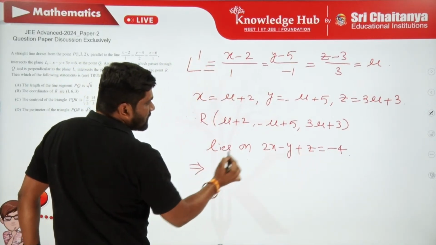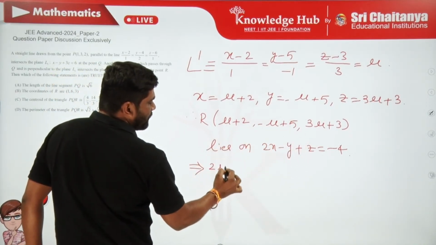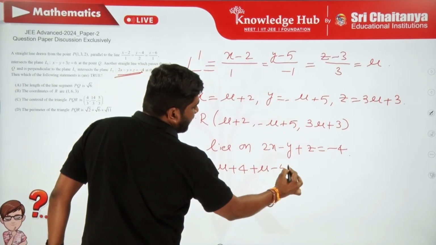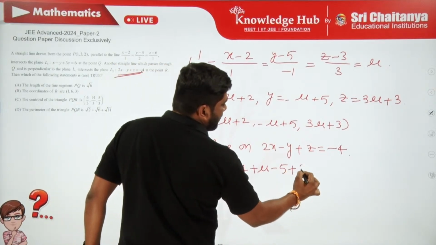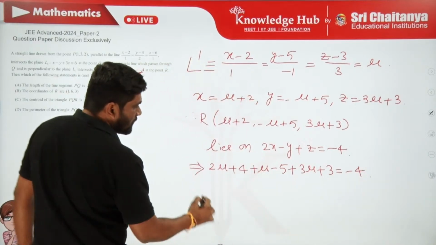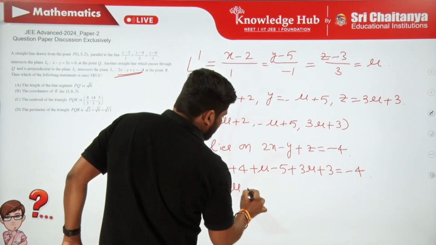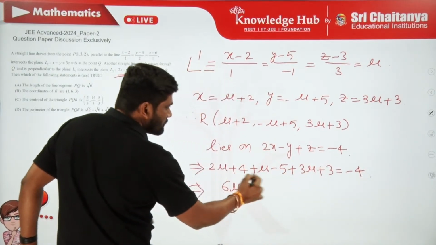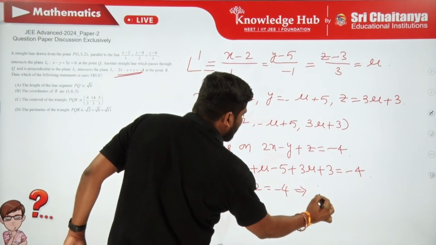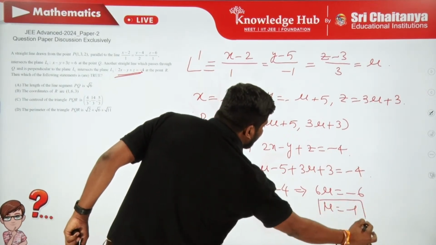On substituting these x, y, z values into this plane, we get 2 mu plus 4 plus mu minus 5 plus 3 mu plus 3 is equal to minus 4. So this is going to be 6 mu plus 2 is equal to minus 4. Therefore, 6 mu is minus 6. Then mu is equal to minus 1.